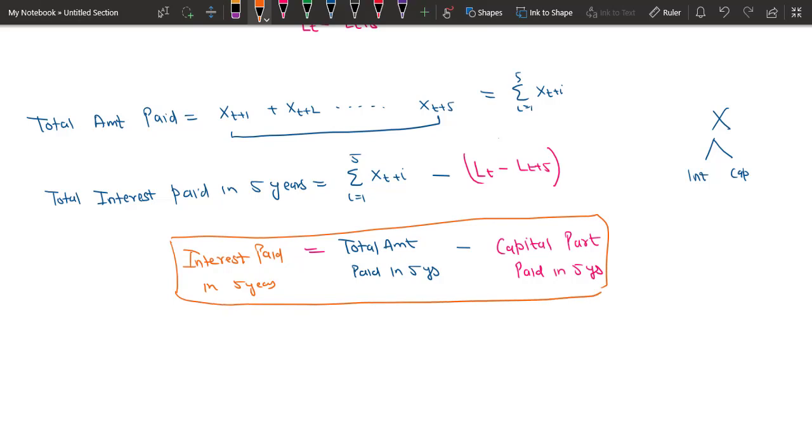So this way you can calculate any amount that you want to calculate for any duration.